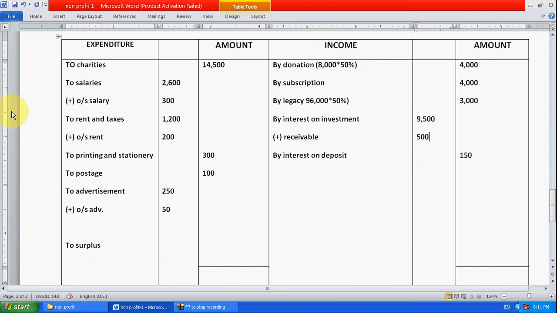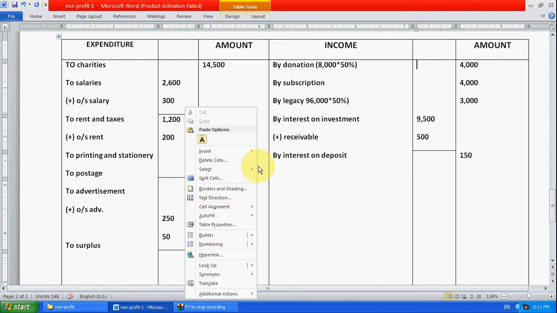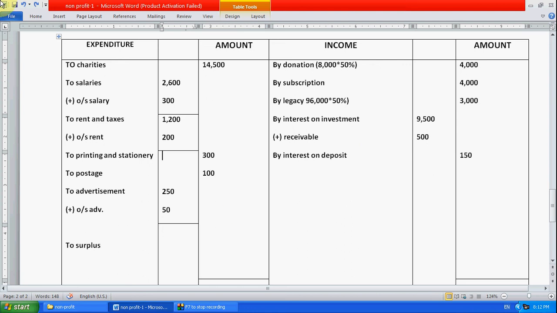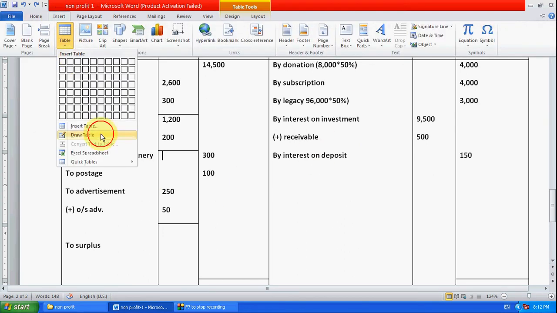Now what we have to do is calculate these amounts. Okay, so I'm making here, this is for salary, these are the rent entries, these are the adjustment entries, and these entries are for advertisement.